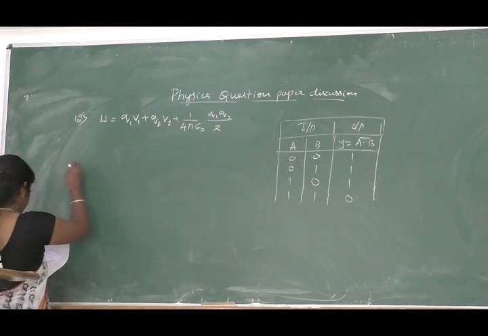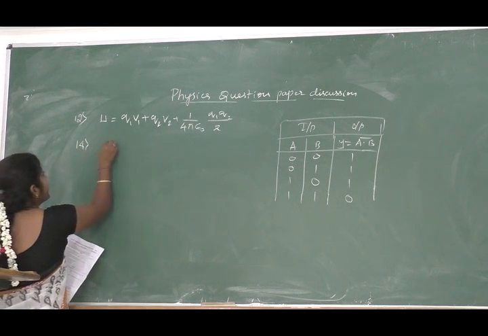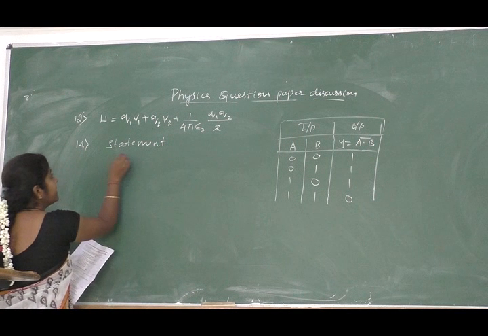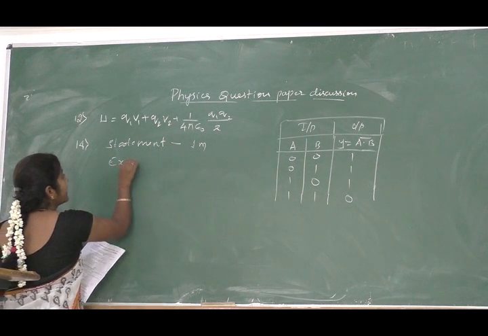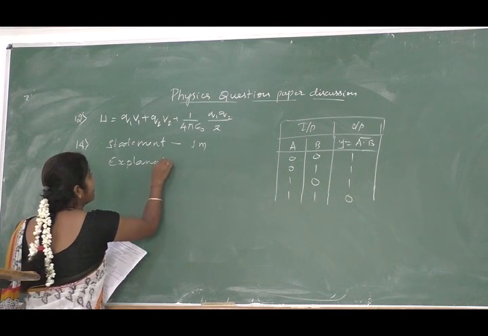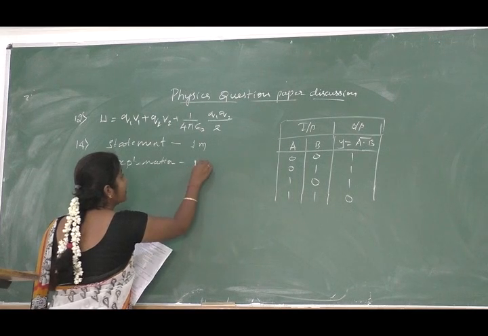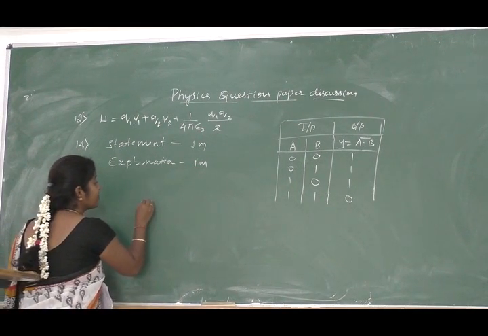So the question is 14th, right? For the 14th question, you have to write the statement, and for the statement you will get 1 mark, and for the explanation part you will get 1 more mark. So totally you will get 2 marks. Explanation is nothing but you will consider a junction.